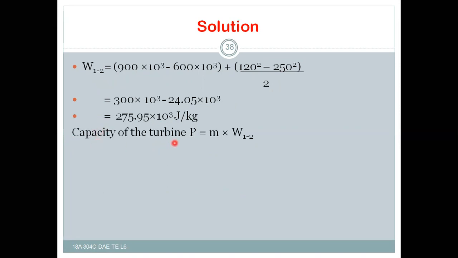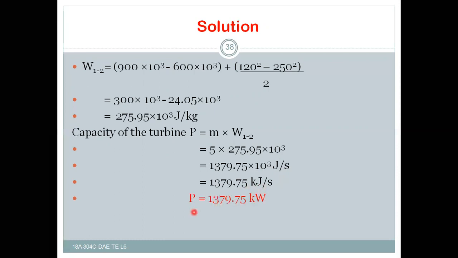So the capacity of the turbine: this work done is per kg, so the mass flow rate into the work done gives the capacity of the turbine, that is 5 into 275.95 into 10 to the power of 3. Then you will get 1379.75 into 10 to the power of 3 joule per second, that is nothing but 1379.75 kilojoule per second. The power or the capacity of the turbine, P, is equal to 1379.75 kilowatts for this gas turbine.